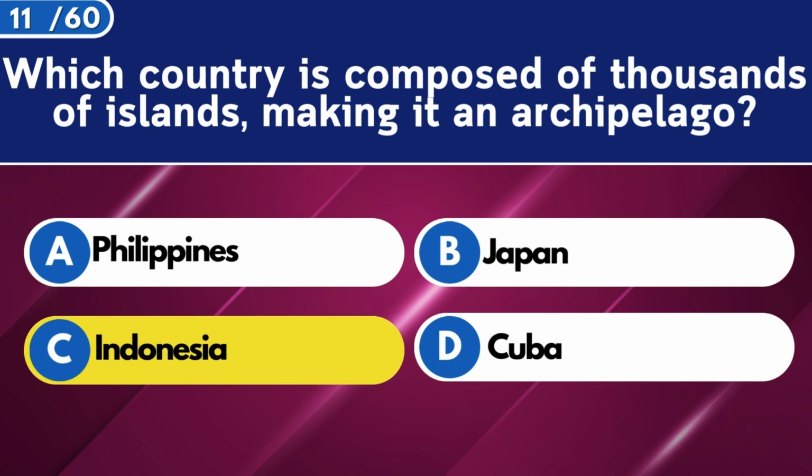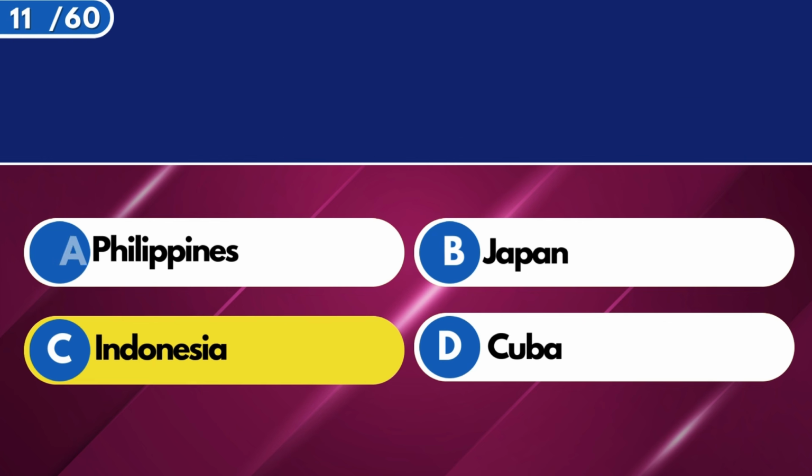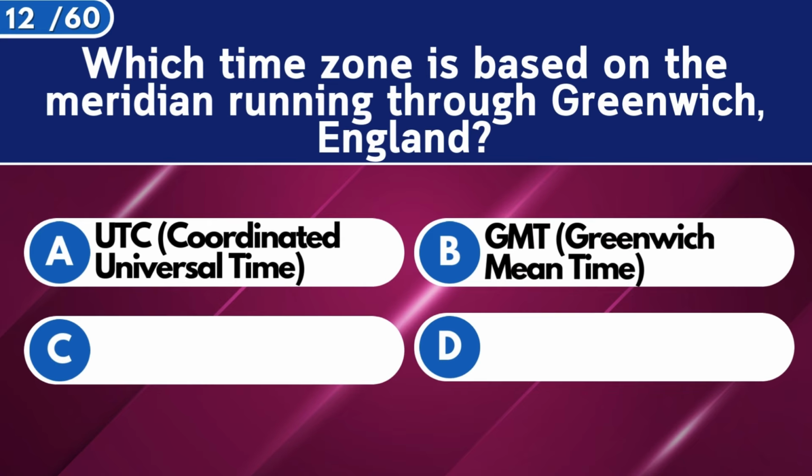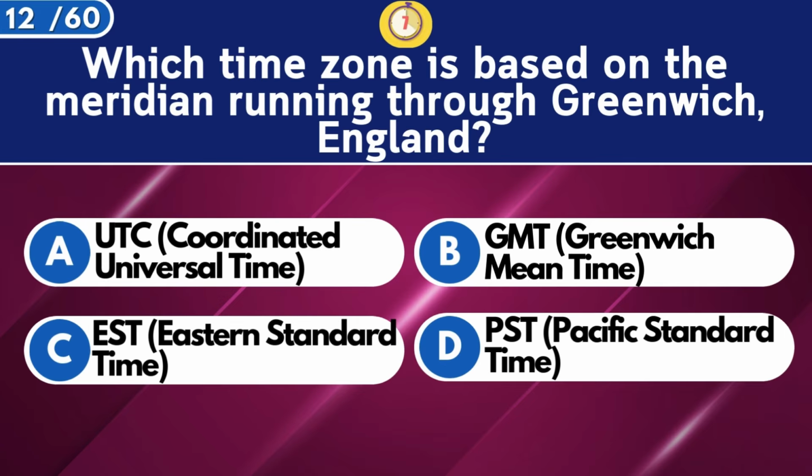Indonesia. Which time zone is based on the meridian running through Greenwich, England? UTC, Coordinated Universal Time.